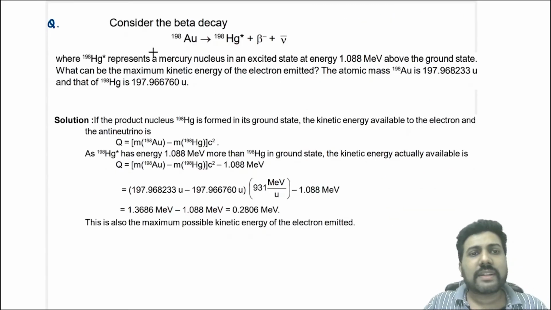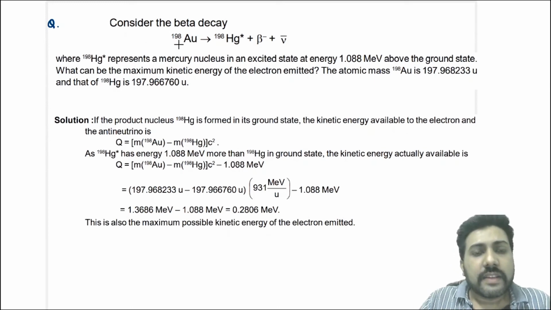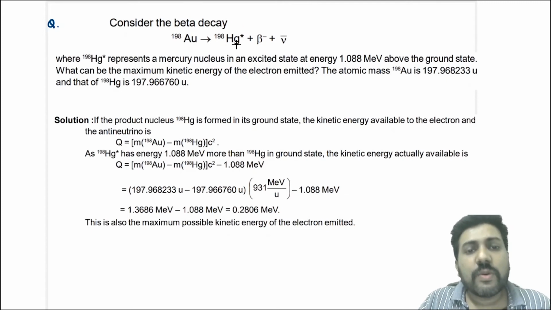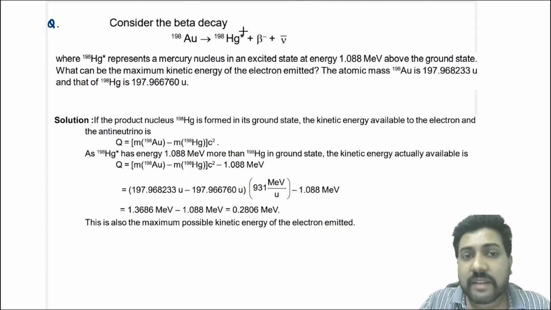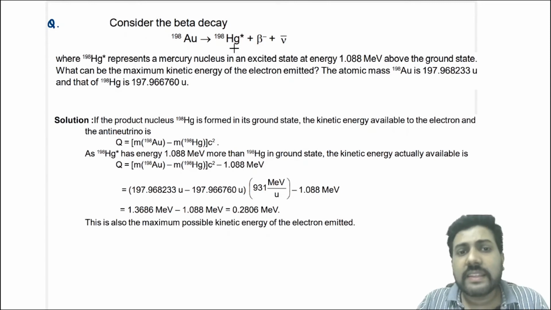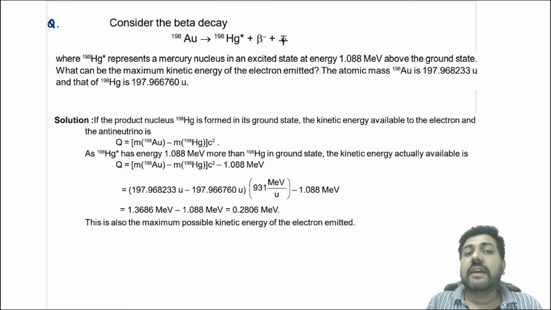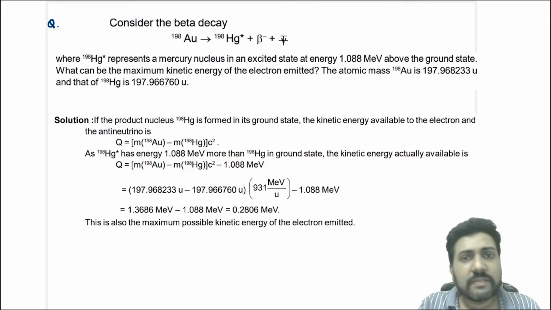Now let us do this question. In this question there is a beta minus decay, and Au198 is converting to Hg star 198. Star means the nucleus that is formed is in the excited state, and beta minus particles and antineutrino particles are released. Whenever there is a beta minus decay, an antineutrino is released, because in a beta minus decay a neutron gets converted to a proton, and whenever a neutron gets converted to a proton, we also see the release of antineutrinos.